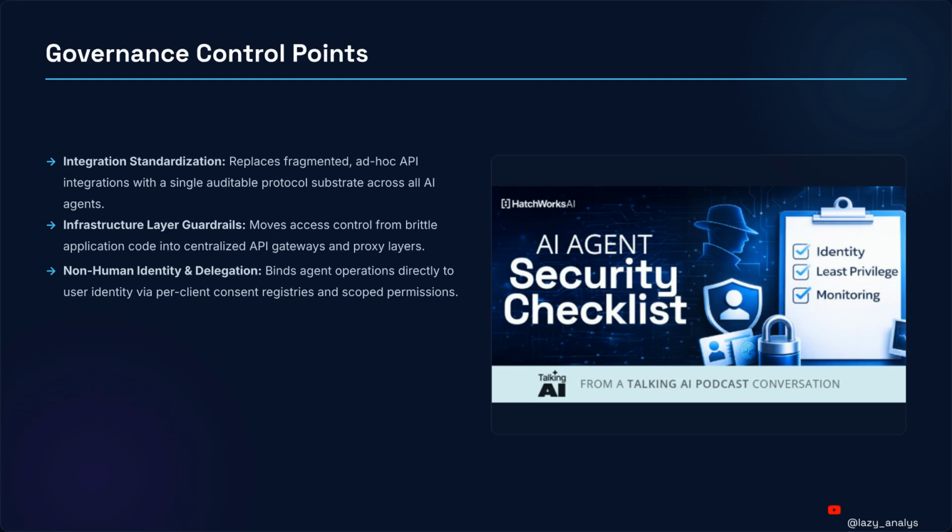Infrastructure layer guardrails, or fences, move access from brittle application code, or weak rules, to centralized API gateways and proxy layers, our checkpoints. Non-human identity and delegation, or passports, binds tasks to user identity, or human credentials, via per-client consent registries, or permits, and scoped permissions, or limited rights. Standardized connections to secure flow. So you lock your gates.